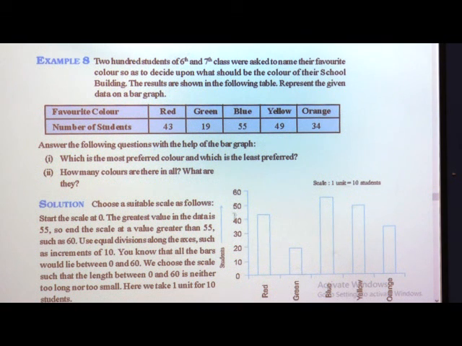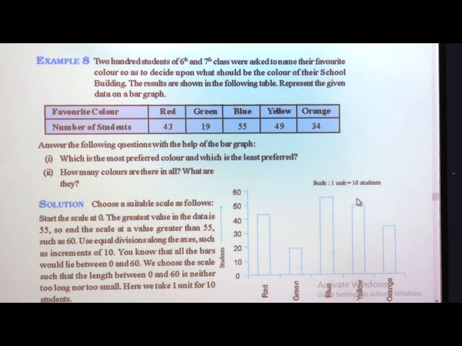When you write this on the y axis, you have to mention the scale as soon as you have prepared this y axis by equal scaling, with an equal number of divisions. You have to write 1 unit is equal to how much, because this is 1 unit, 0 to 10, is 1 unit equal to 10. What is it related to? It is related to students. So, we are writing 10 students.